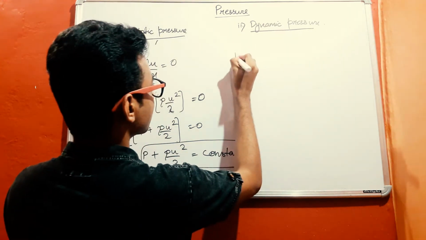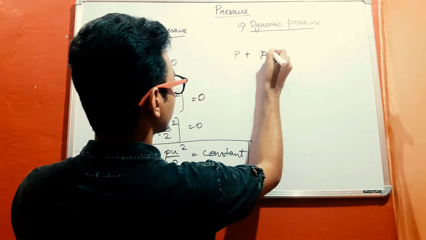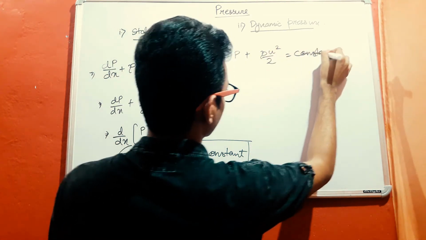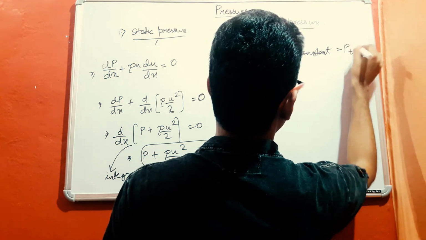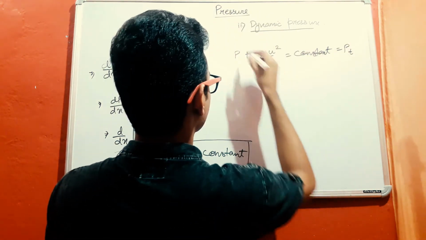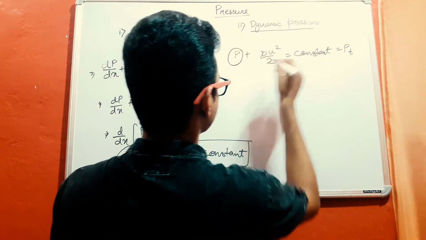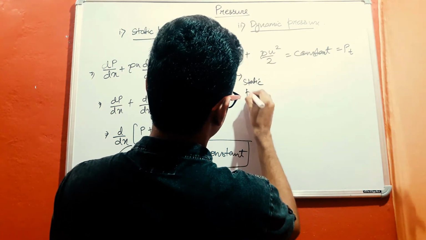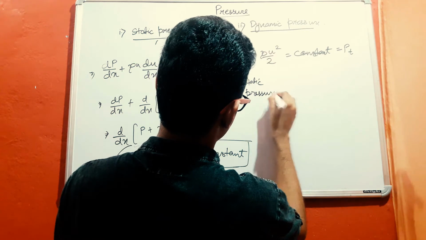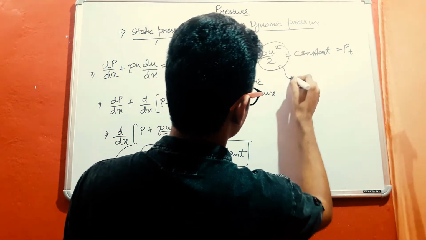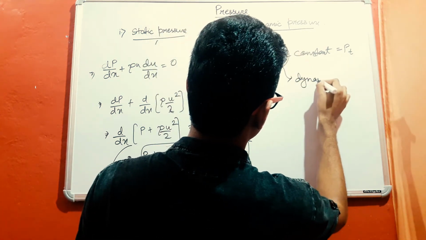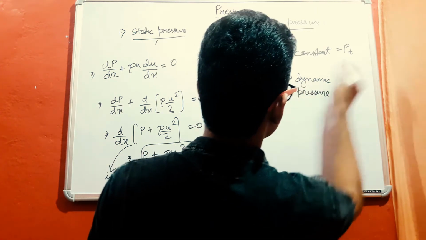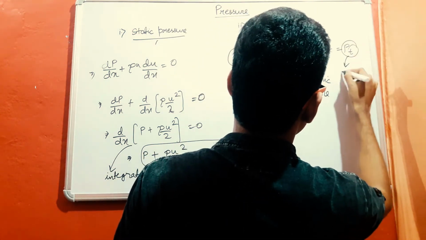So this term, that is P plus rho U square by 2 is equal to constant, can be written as Pt, which is a very useful term, and this basically gives us the definition of dynamic pressure, in which this is static pressure, this is nothing but dynamic pressure, and the summation of these two pressures is basically total pressure.